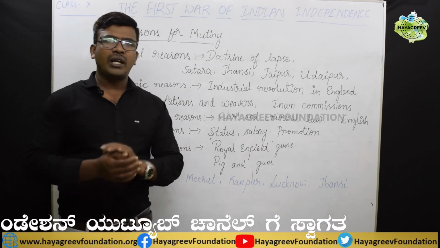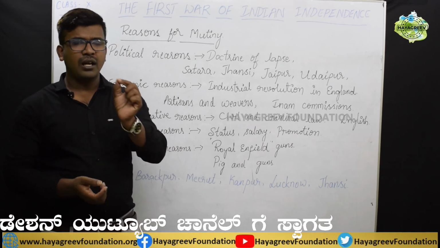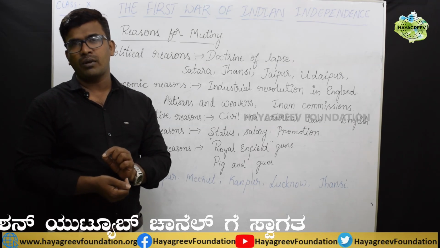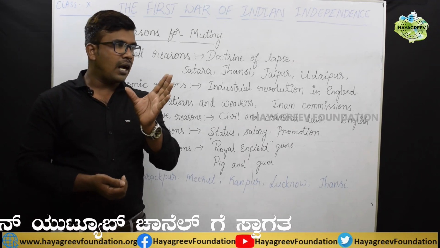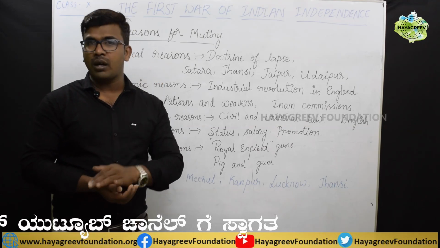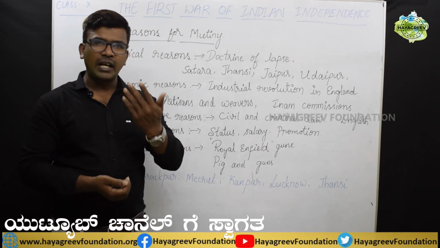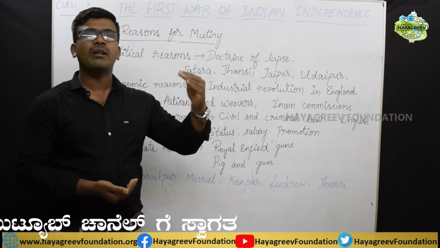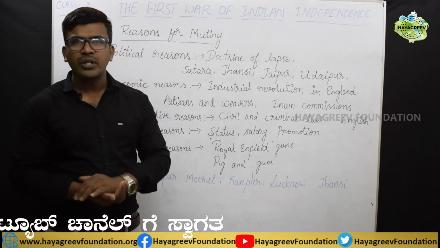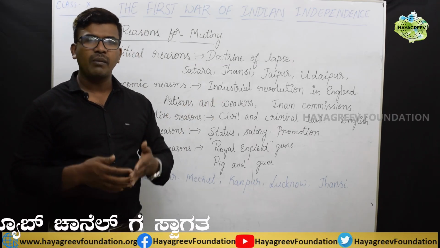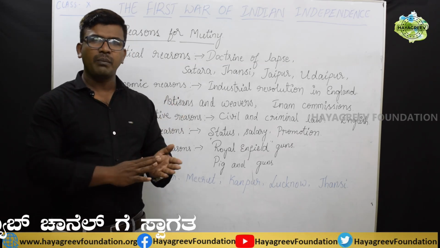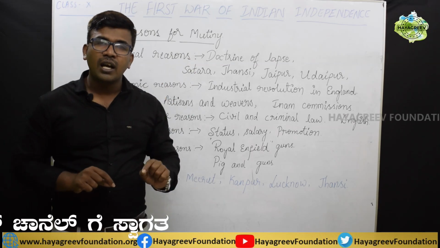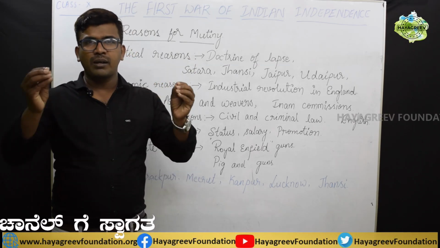In Kanpur, there was a dethroned king called Nana Sahib. Who is this Nana Sahib? He was the adopted son of Bajirao II. You know that after the third Anglo-Maratha war, Bajirao II was completely defeated and later he was sent to Bithur near Kanpur, and he was getting a pension from the British. After his death, his adopted son Nana Sahib continued to get the pension from the British. But due to the doctrine of lapse, even Nana Sahib's pension was stopped.